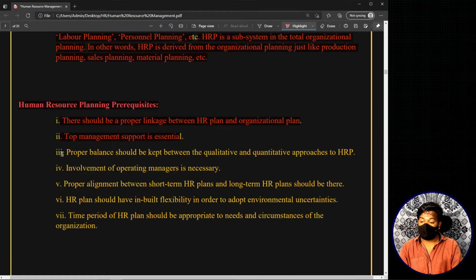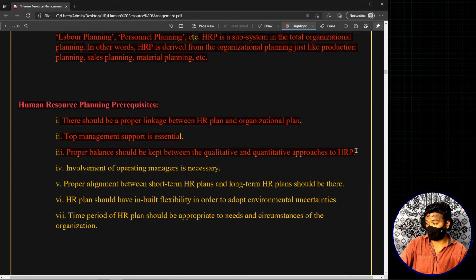Now, a proper balance should be kept between the qualitative and quantitative approaches to human resource planning. That means you should not consider only the qualitative aspect, you should also consider the quantitative aspect relating to human resource planning. Now what do you mean by putting a proper balance between the qualitative aspect as well as the quantitative aspect?